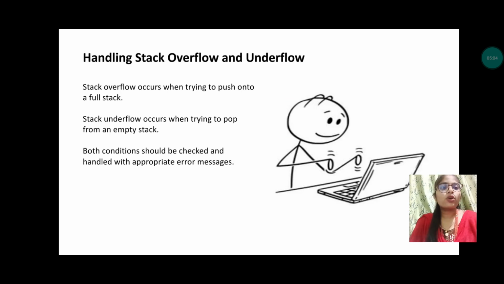Now, handling stack overflow and underflow. Overflow is nothing but when the stack is full. When we try to insert elements greater than the size of an array, then it is said to be overflow. Underflow means when there are zero elements, or top is pointing to an unknown value, then it is known as underflow. Both conditions should be checked and handled with appropriate error messages. Whenever we want to print a message, we just need to use printf, and within the double quotations, we keep the message that has to be printed.